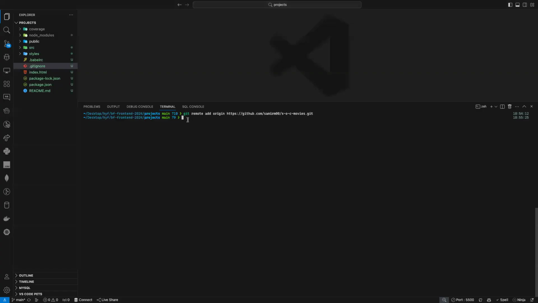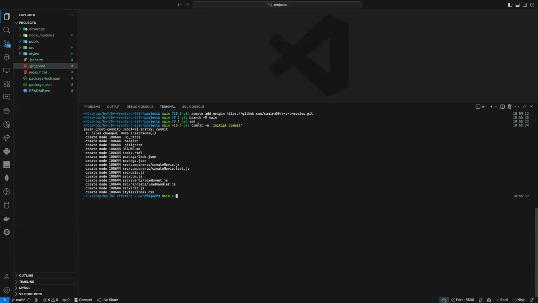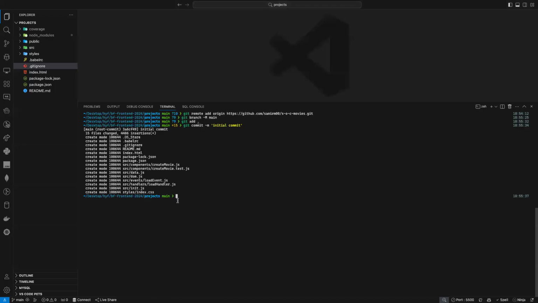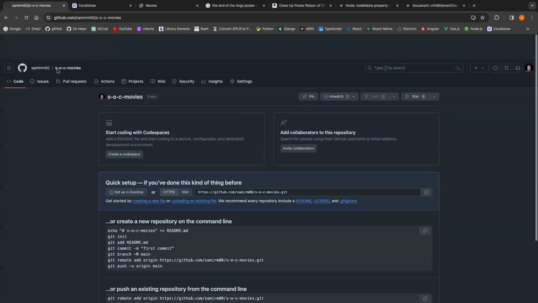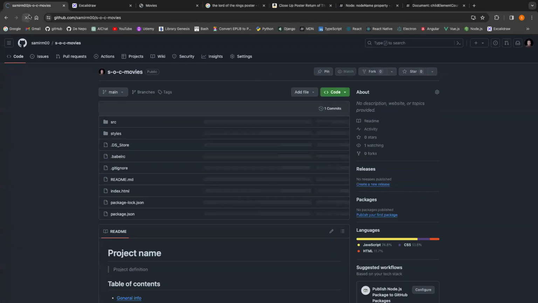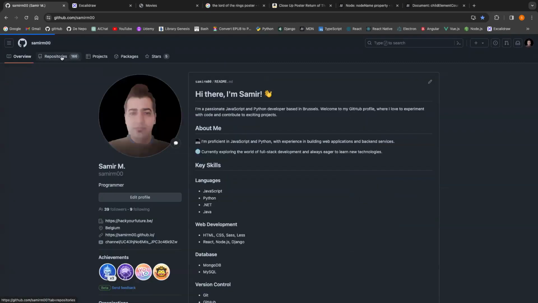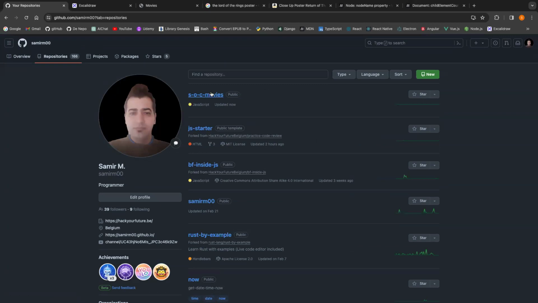Voila. Git add, git commit, and here I just need to git push. And voila. Thanks a lot. I'll share the link with you, or if you go just to my GitHub account, you'll find it here.